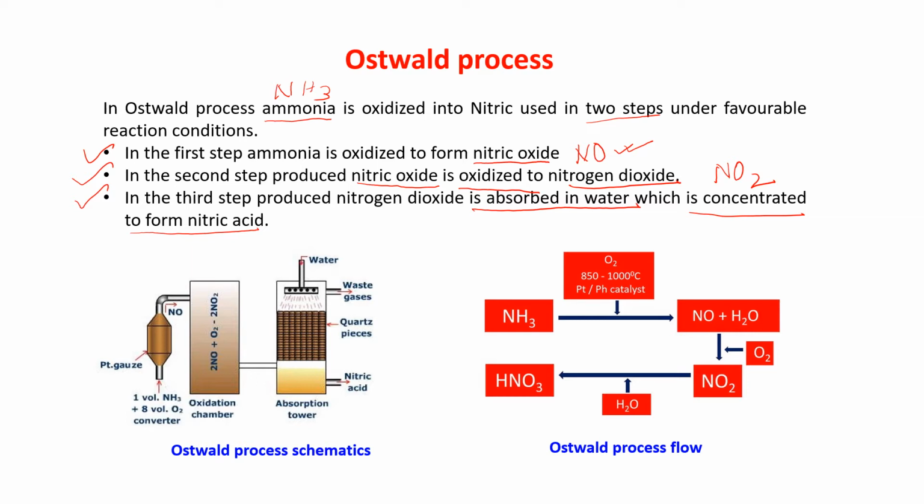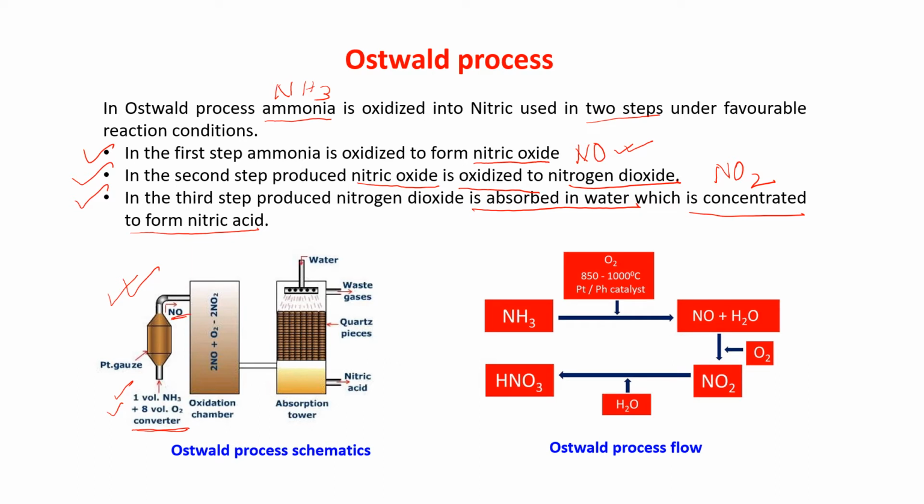Now here you see, this is the chamber. In that chamber, this is known as converter. In this converter, 1 volume of ammonia and 8 volume of oxygen. In your book, it is written 10 volume. You can write 10 volume also, no problem. 1 volume of ammonia and 8 volume of oxygen is taken where platinum gauze is kept, and this is acting as a catalyst. Here what is happening, because of the reaction of ammonia and oxygen, it is changing to NO.